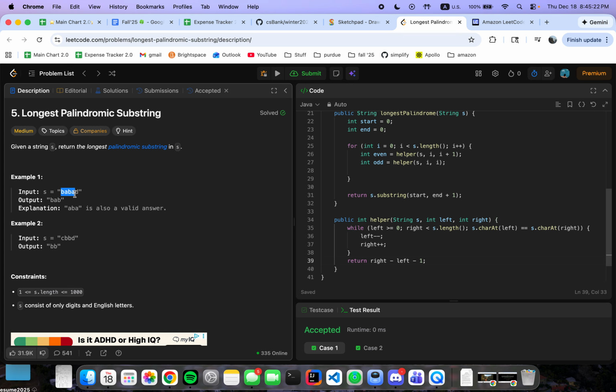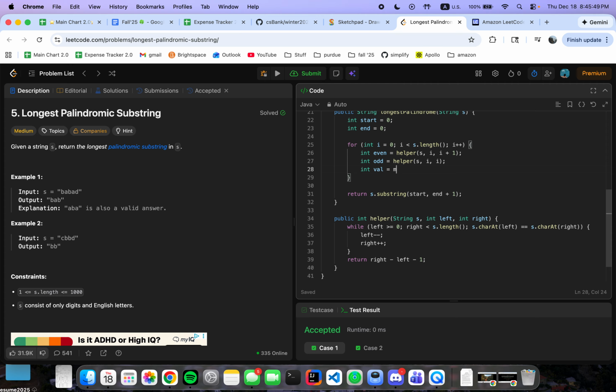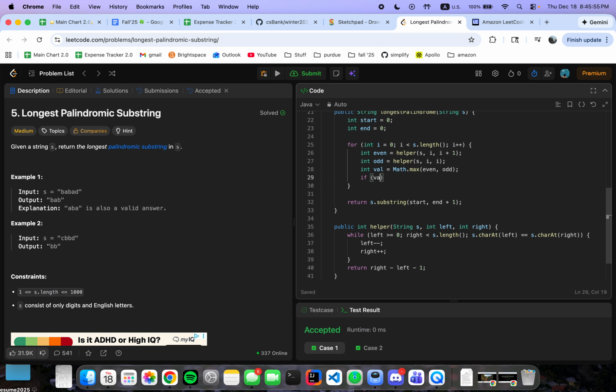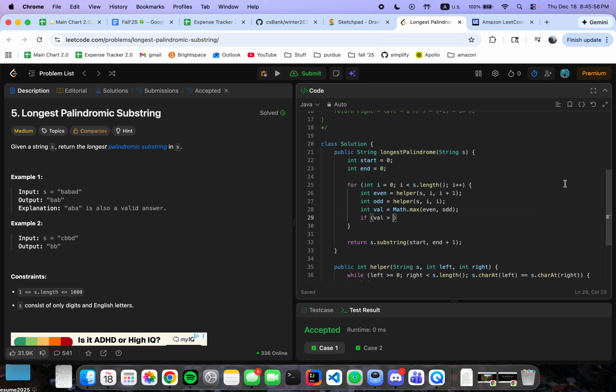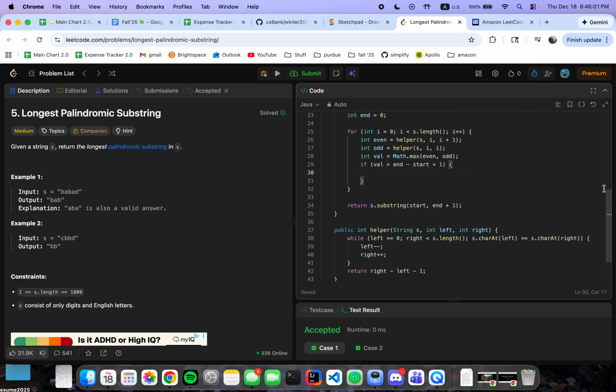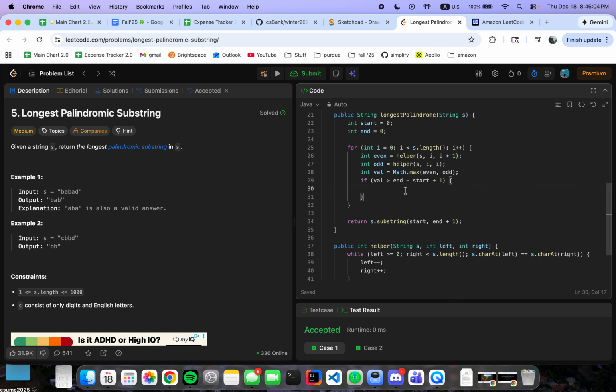let's say this one is B instead of D, because in that case we are returning the full values, right? And so the right value would be 0, 1, 2, 3, 4, and left 0. So 4 minus 0 is 4, and from there we also have to get the -1 value, so that we can return the correct value from there. And so let's say we got the right value, and then int val would be Math.max of even and odd, right? And then if the value happens to be greater than the end minus start plus 1, in that case we're going to have to update start and end.